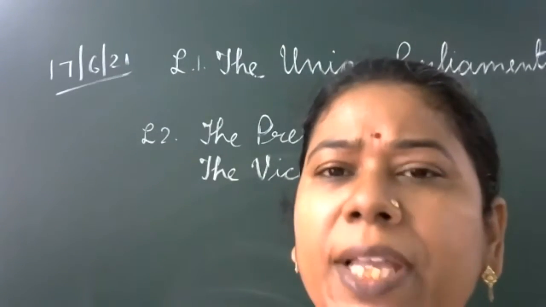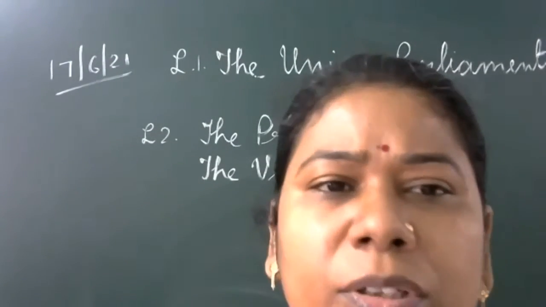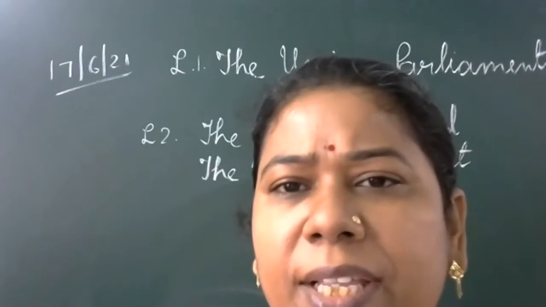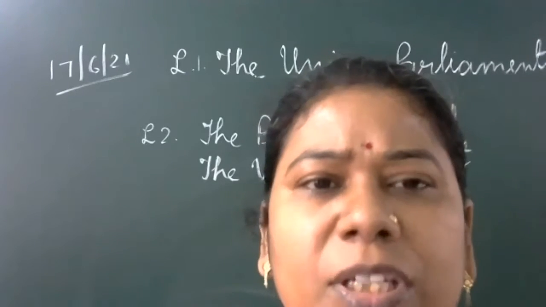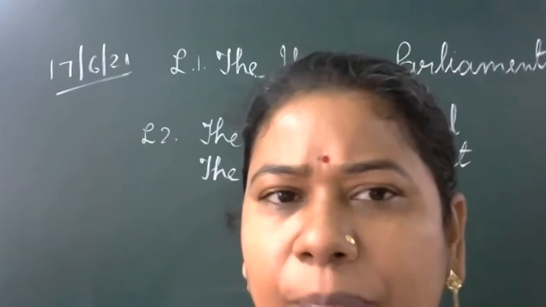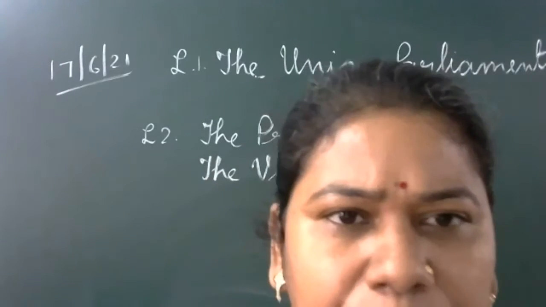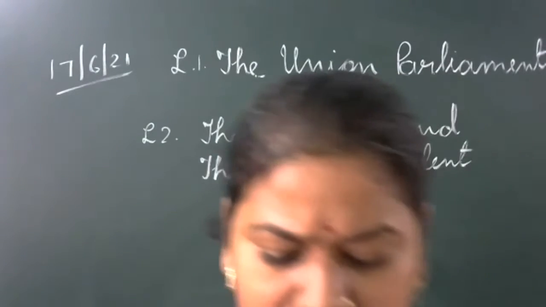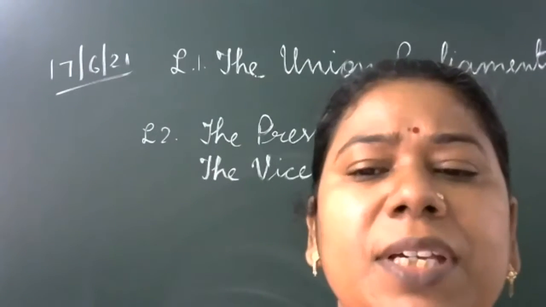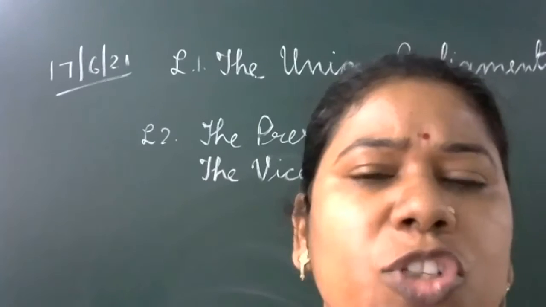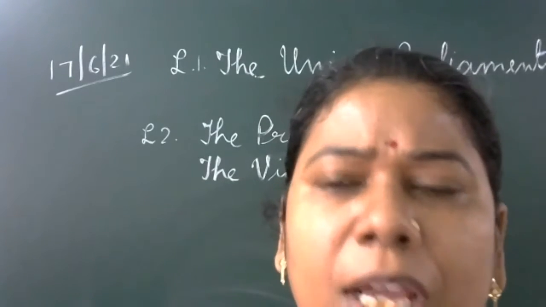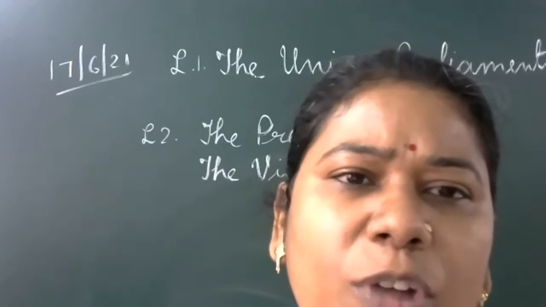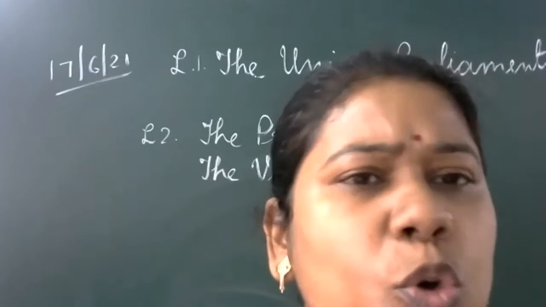Vote of no confidence: when the opposition members feel that the government has lost confidence in the house, a no confidence motion takes place in the Lok Sabha. It is a power of the Lok Sabha. In that condition, the Prime Minister and his ministers are checked by the opposition members, because if a no confidence motion passes against any of the ministers, the entire ministry has to resign.